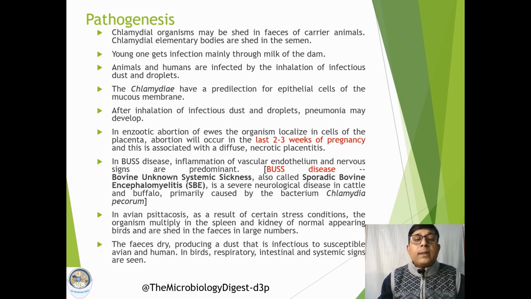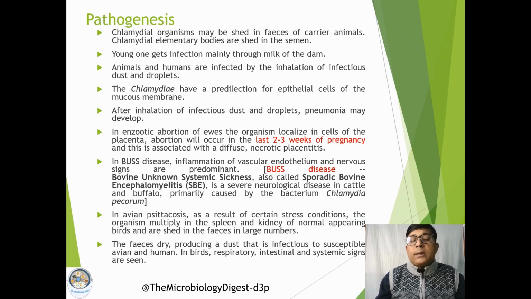Again, in the case of bovine, it is responsible for one specific disease called Buss disease. Buss disease is actually bovine unknown systemic sickness. This is also called sporadic bovine encephalomyelitis, or SBE. This is a severe neurological disease, and it is caused by one species of chlamydia, Chlamydia pecorum. Here the vascular endothelium as well as the nerve cells are the sites where the organism prefers to multiply.